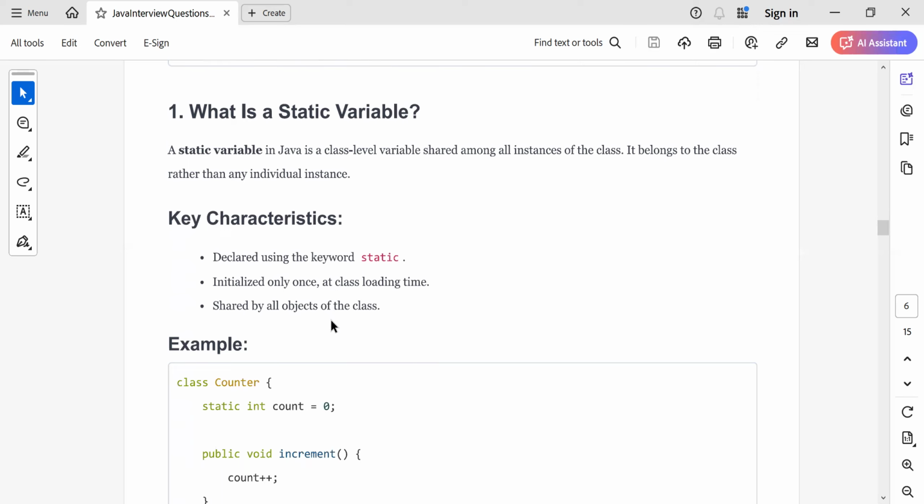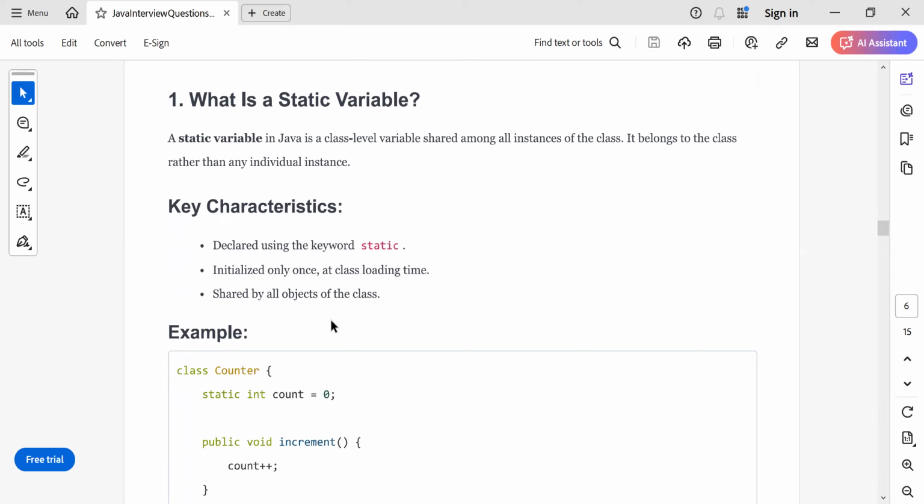So what is a static variable in Java? Let's try to understand what variables are. Variables are the ones whose value you can change. It can vary, and that is the reason it is known as a variable. Now, there are two types of variables. One is variables that belong to an object, and the second type is variables that belong to a class.